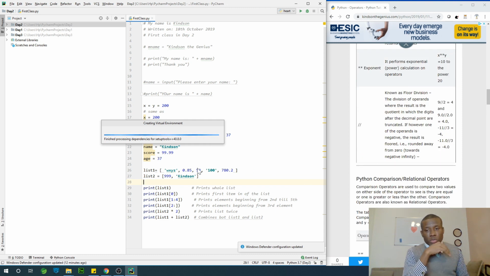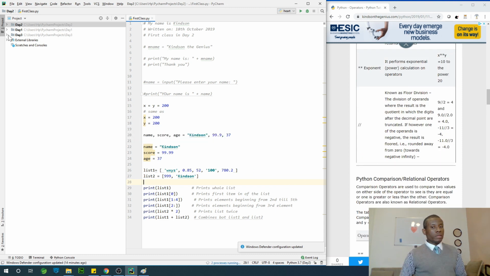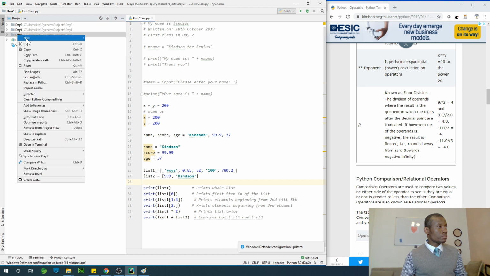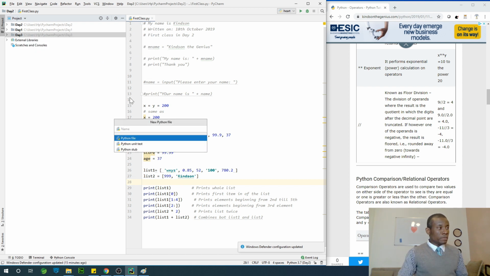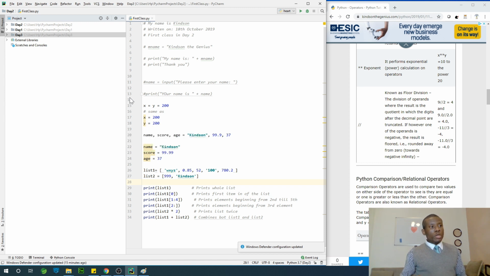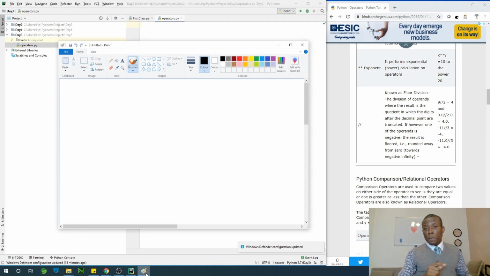while we wait for this thing to complete. So now the project for day 3 is created. I'm going to create a new Python file inside that project. So right click, choose new Python file, and then give it a name. I'm going to call it just operators.